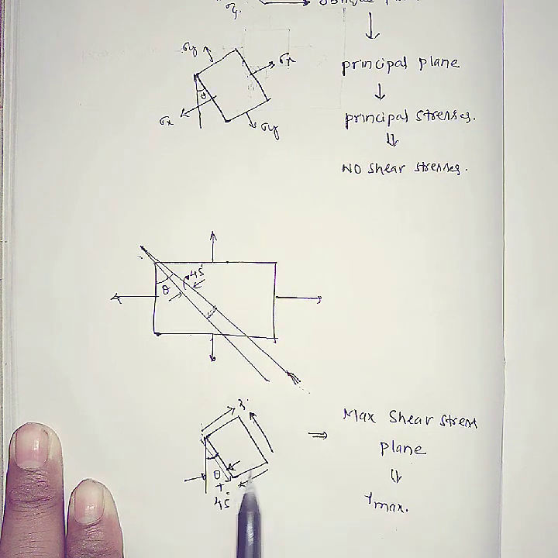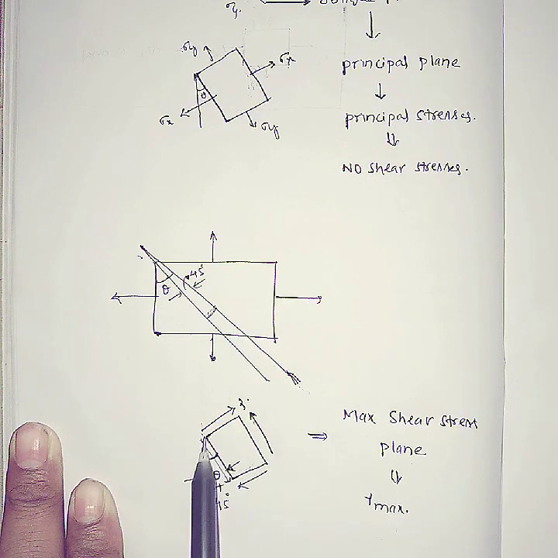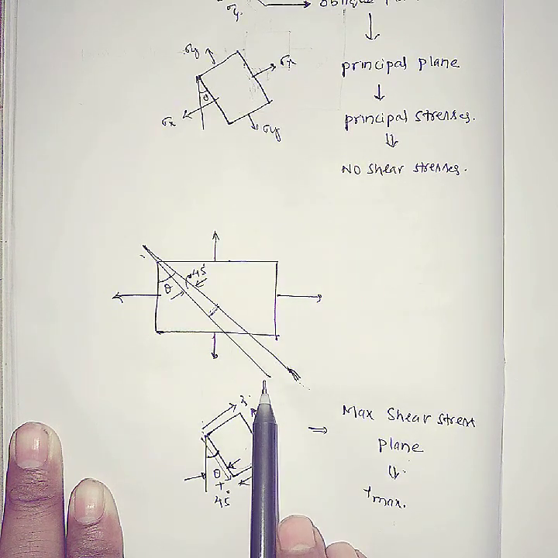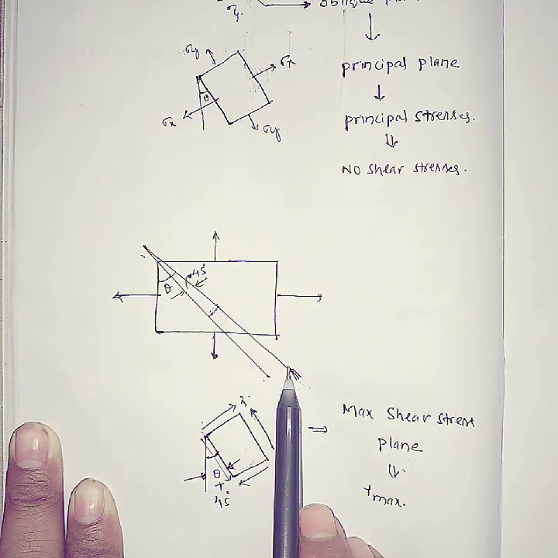This plane contains shear stresses, and the shear stress is maximum at theta plus 45 degrees. See here, this is a principal plane, this is a maximum shear stress plane.